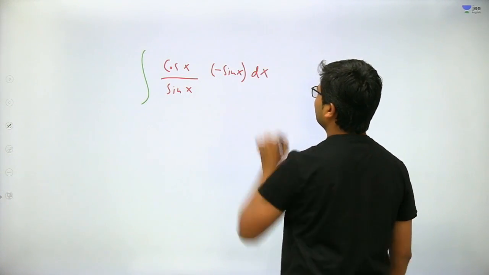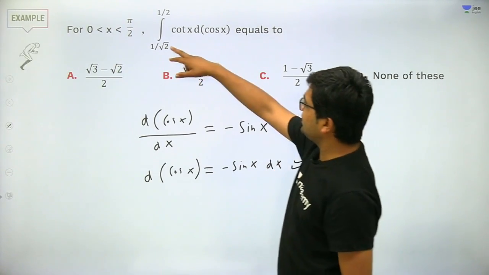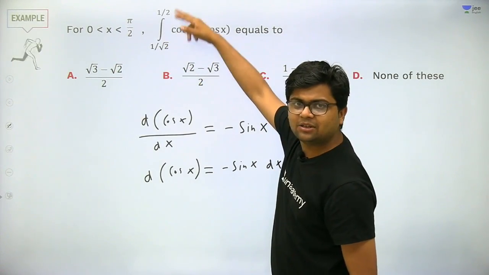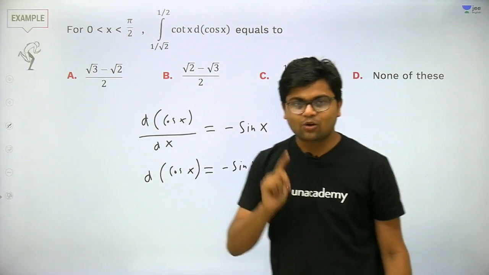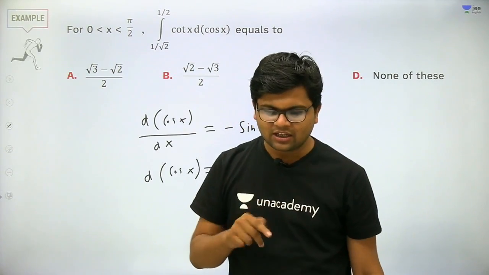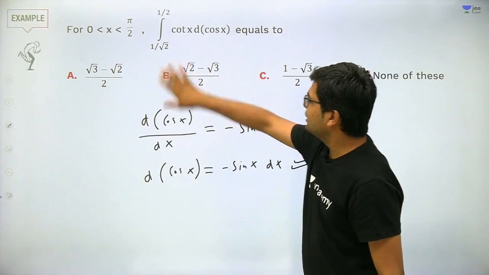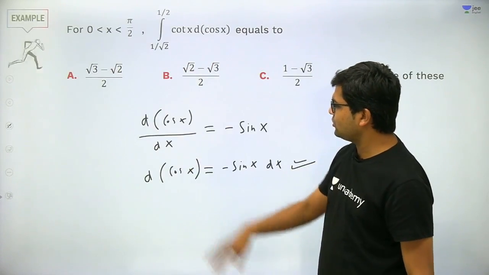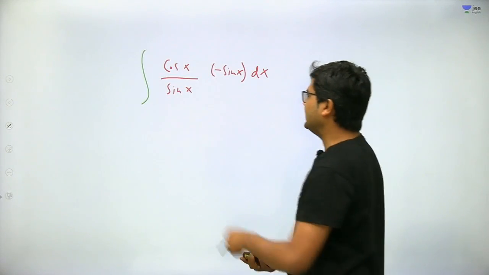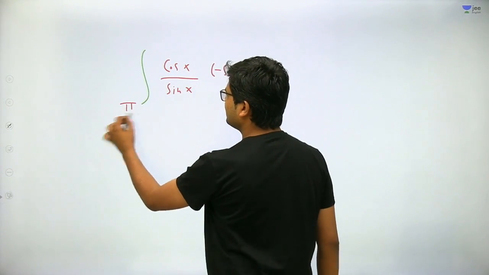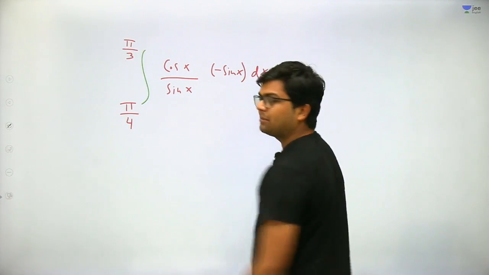But you must remember that these are the limits of cos x, these are not the limits of x. So if cos x goes to 1 by root 2, then x will go to pi by 4. So in this integral the limits will change, it will go from pi by 4 to pi by 3.